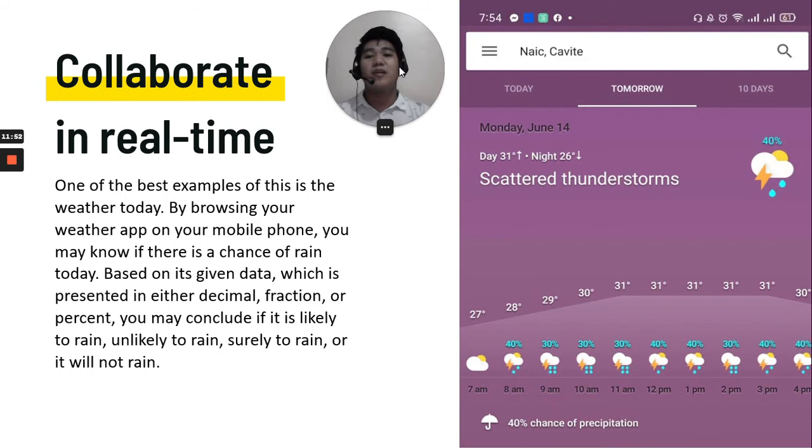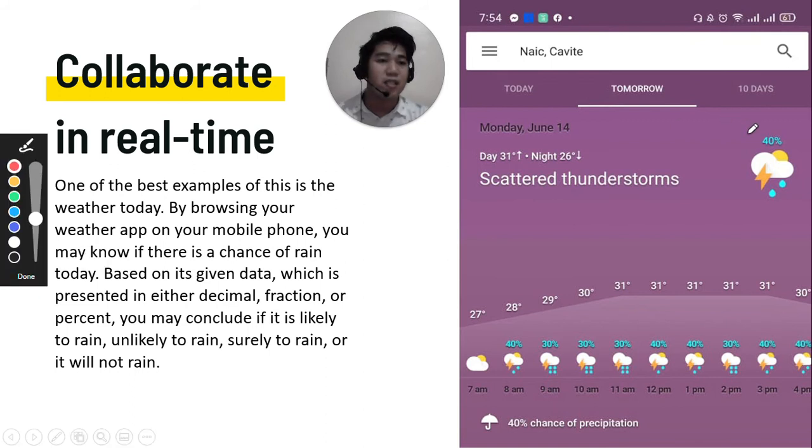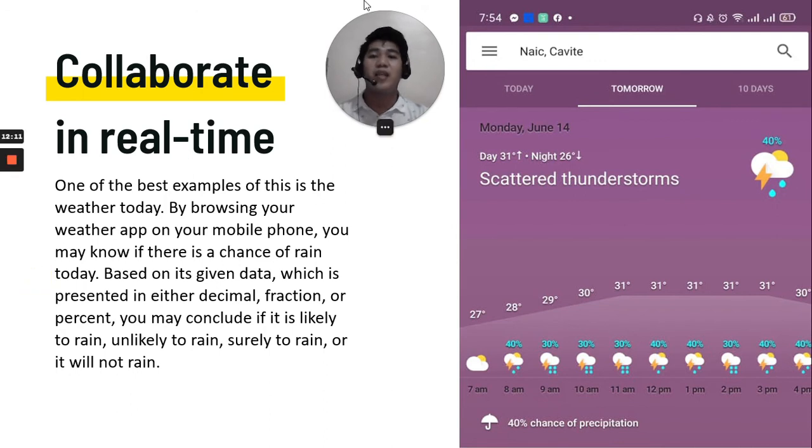And what is the percentage or chance of precipitation? We can see it here. It's 40%, a 40% chance of precipitation. So it is less likely to rain today, Monday, June 14.